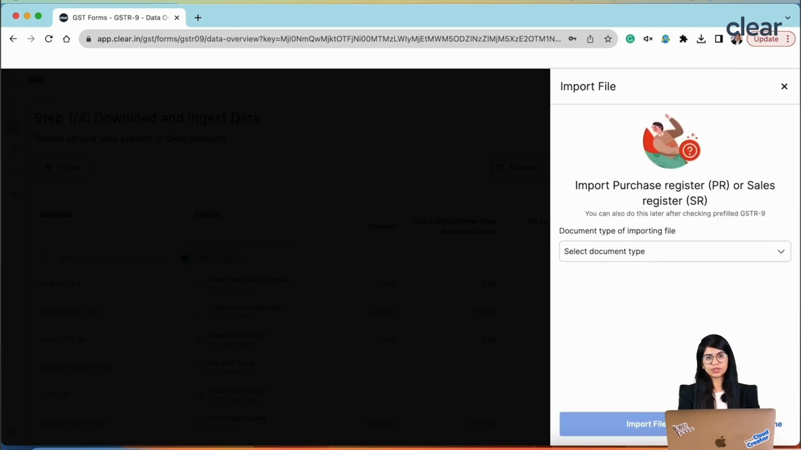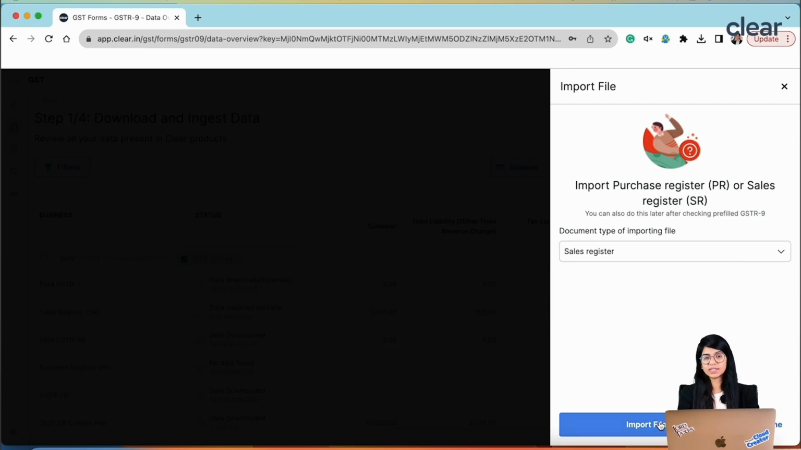After you click on the proceed button, we'll give you an option to ingest your sales and purchase register. If it is already ingested in ClearTax, then you don't have to ingest the data again and you can just click on skip. But if it is not there in ClearTax for this entire financial year, which is because we are preparing this for FY 22-23, then you can always ingest your sales and purchase register by clicking on sale register and then clicking on import file.